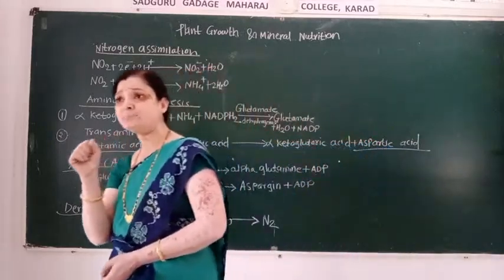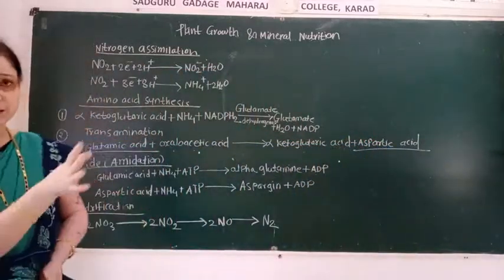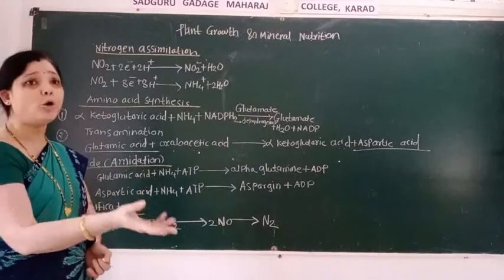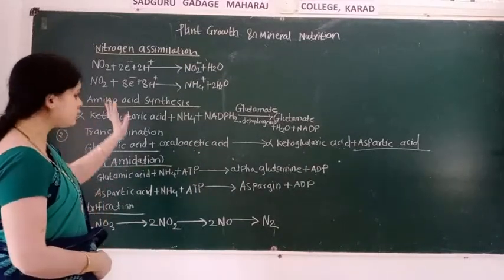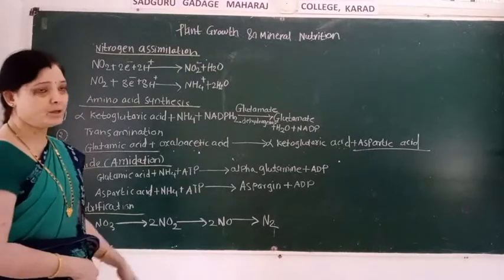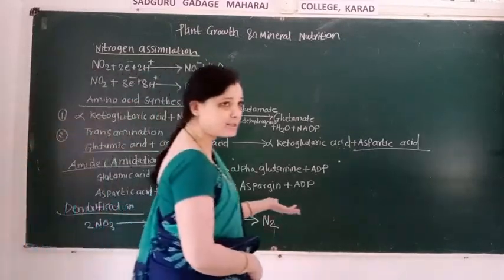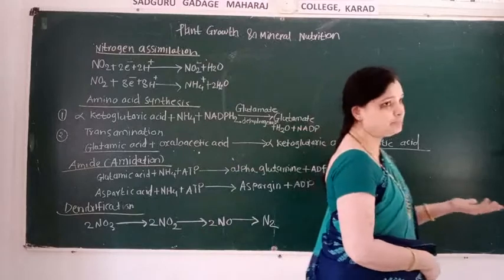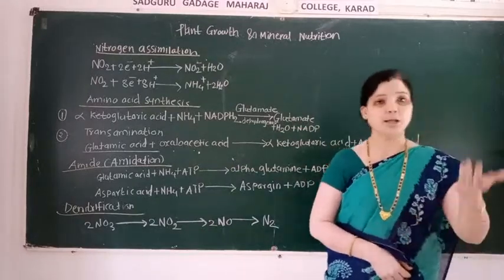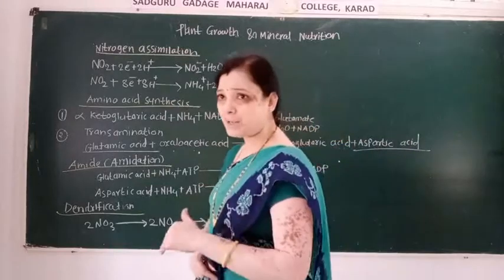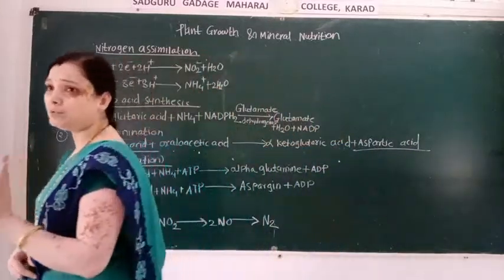Nitrogen cycle, these are the last steps which are involved in the nitrogen cycle, that is synthesis of amino acid. Then the last process is denitrification, and after denitrification sedimentation takes place, and thus nitrogen cycles repeatedly in the environment.